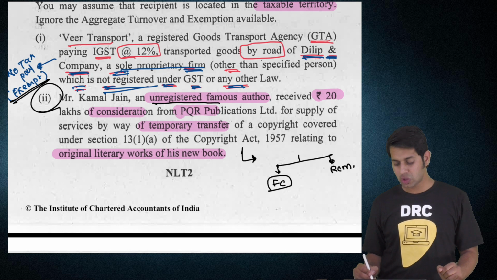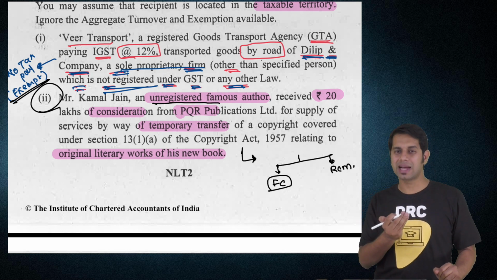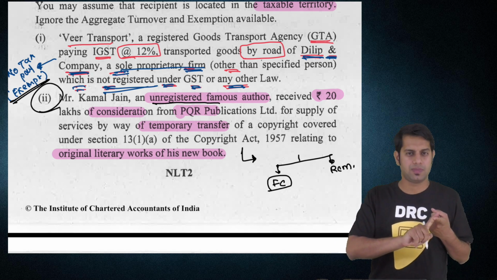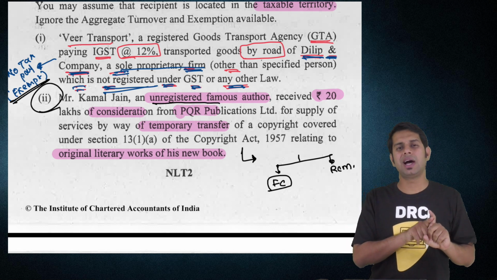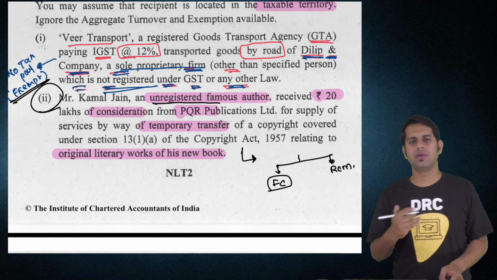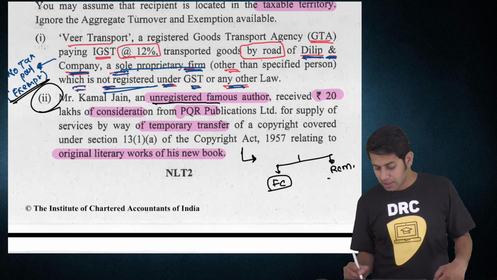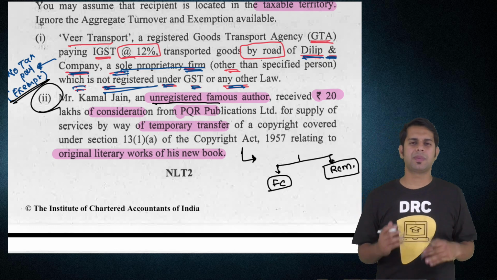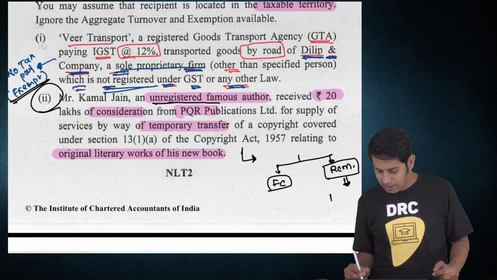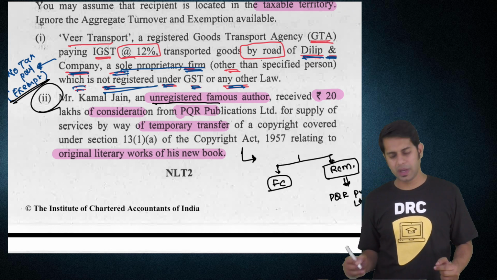If the author wants to pay the tax under forward charge, if the author wants to collect the taxes for whatever income he is earning, then first, point number 1, he will have to be registered under GST, and point number 2, he will have to inform the publisher that he will collect the taxes under forward charge mechanism. Sir, what if the author is not a registered person? Then RCM is applicable. Sir, under RCM, who has to pay the taxes? The PQR publishers or publication is required to pay the taxes.